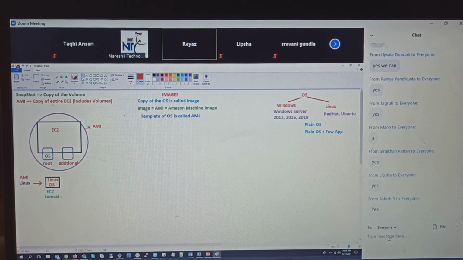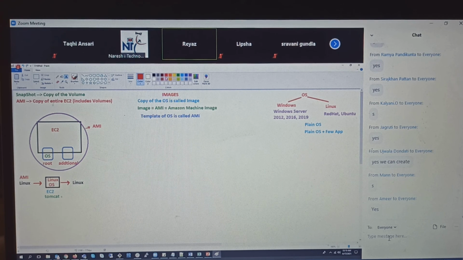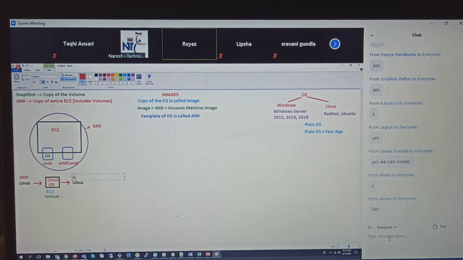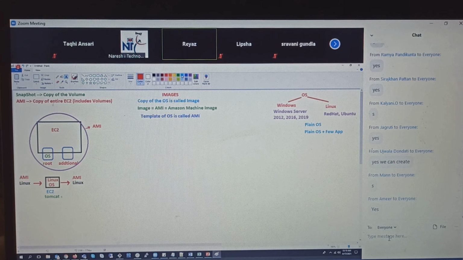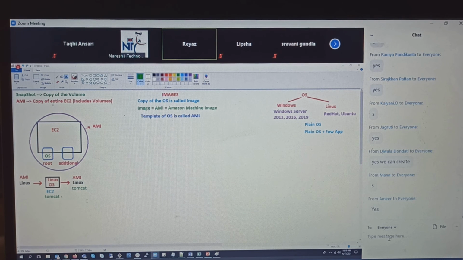And now, can I create an image out of it again? Yes, you can create an image out of my EC2 instance. So this is a Linux AMI, but this time, what does this AMI contain? It contains Tomcat also. This is an image now. And from this image, can I launch an EC2 instance again?